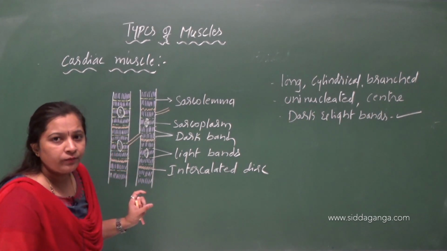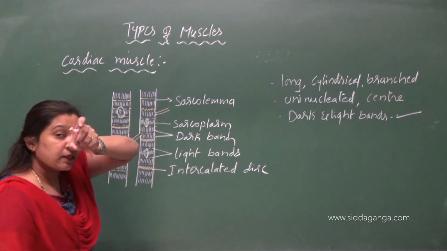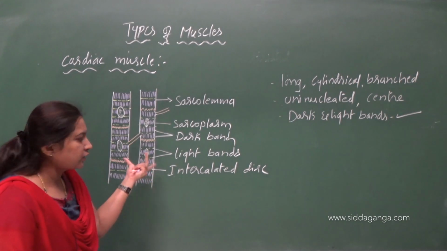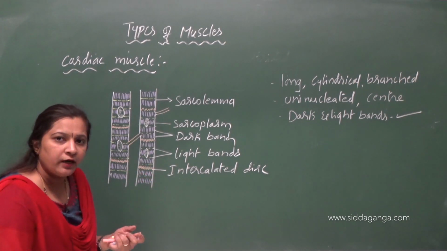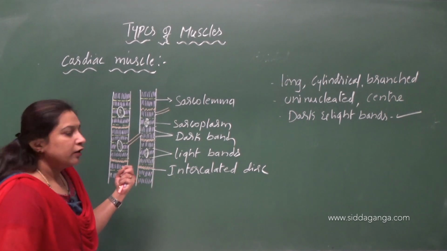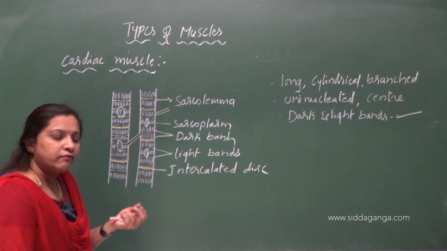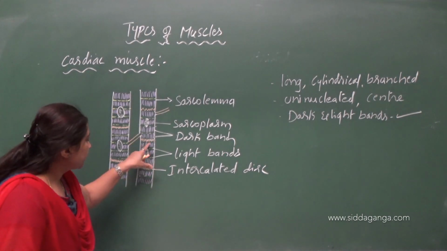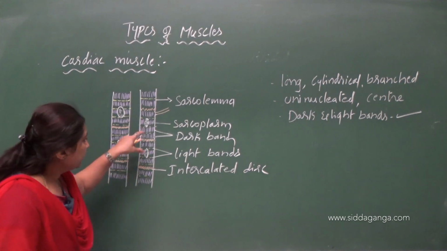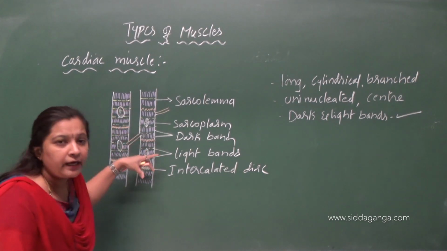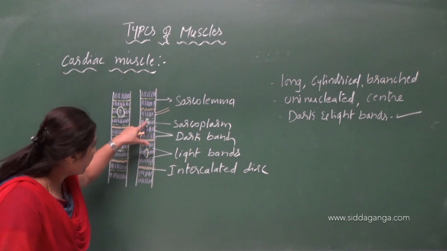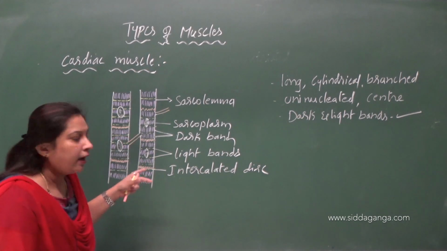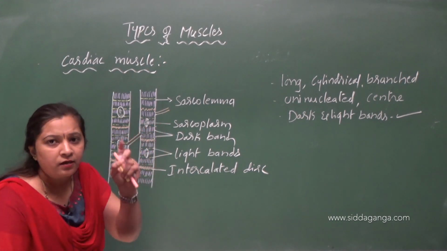So here the cardiac muscles are involuntary in nature. Involuntary means the contraction of heart muscles is not under the control of our will. The impulses are generated within the heart muscles itself. The intercalated disc will quickly transfer those impulses from one muscle fiber to another, so that the impulses spread very quickly and all the muscle fibers will contract as a single unit.